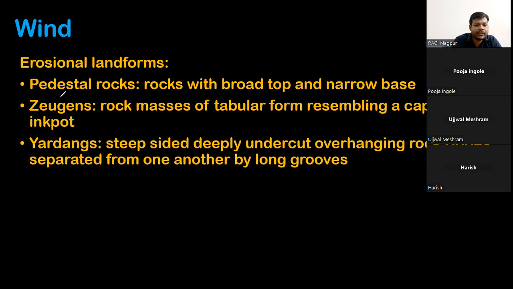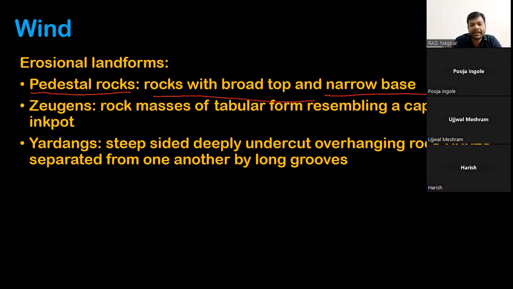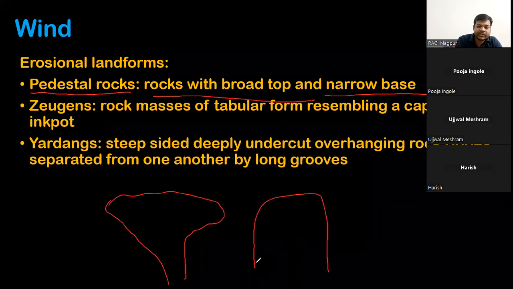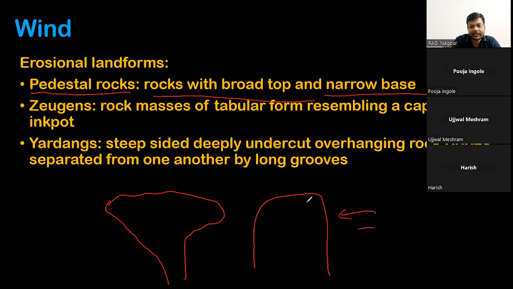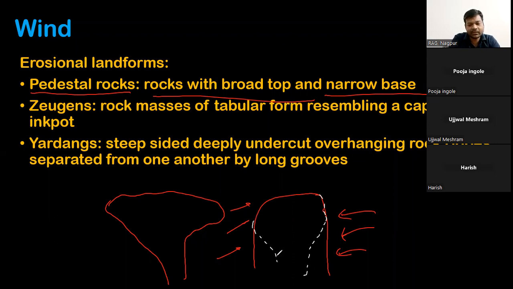The first landform is the pedestal rock, which is also called mushroom rock. Rocks with a broad top and narrow base, something like this, right? Why is it so? This rock was originally like this. It was acted upon by the wind, and this wind action has significantly reduced the base of the rock.